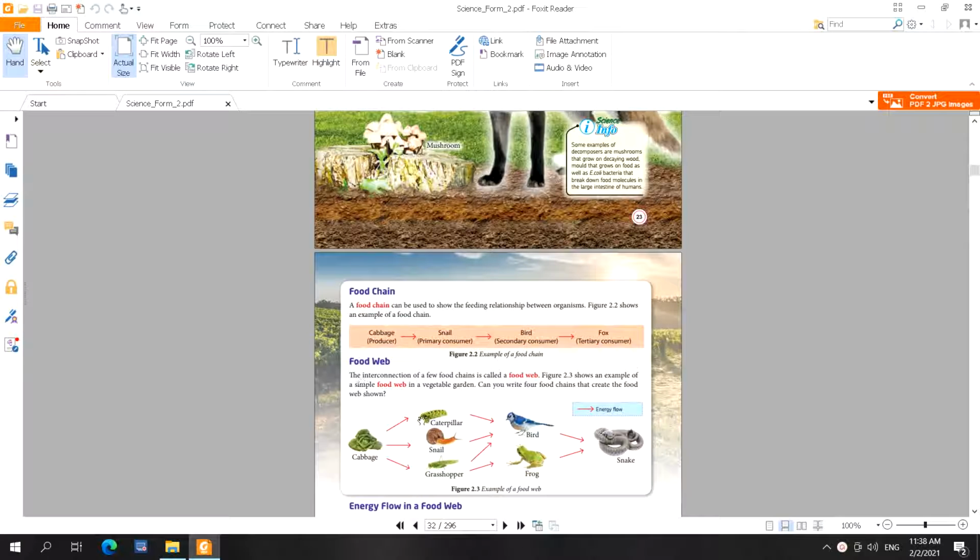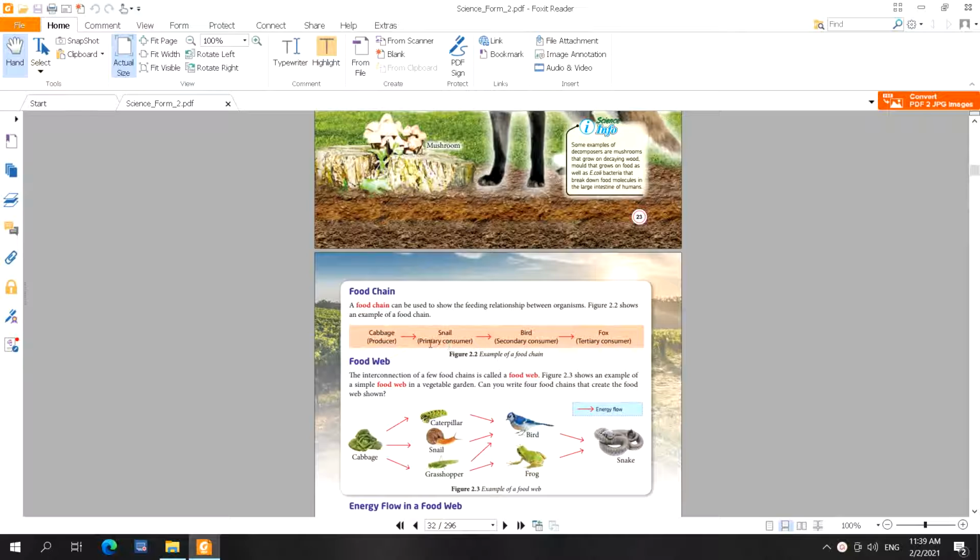Okay, food chain. A food chain can be used to show the feeding relationship between organisms. This is an example of a food chain. We start with a producer. It must start with a producer. The example here is cabbage. Cabbage is eaten by... there must be an arrow that shows eaten by. The arrow must point this way. Snail. Cabbage eaten by snail.